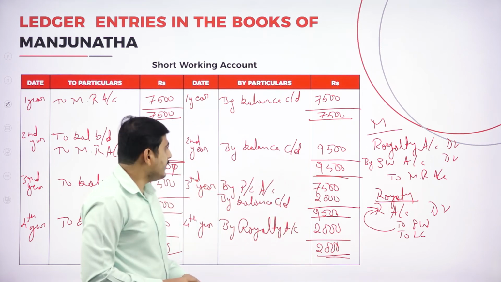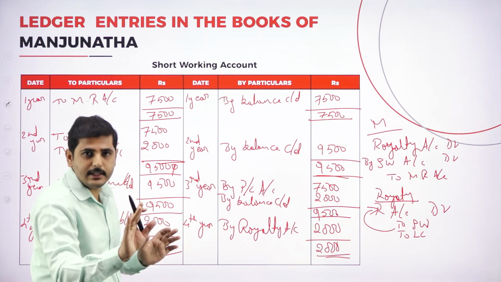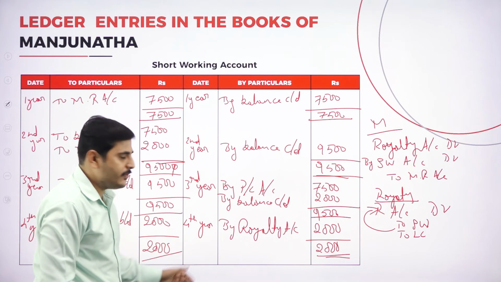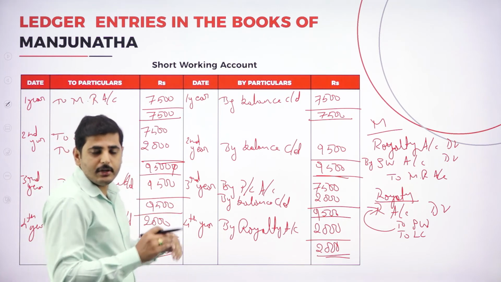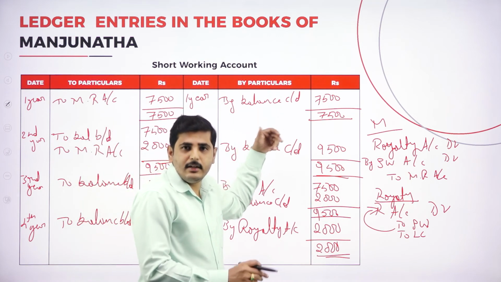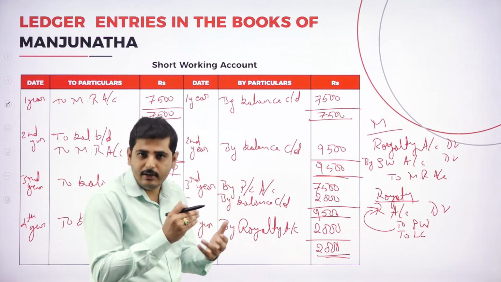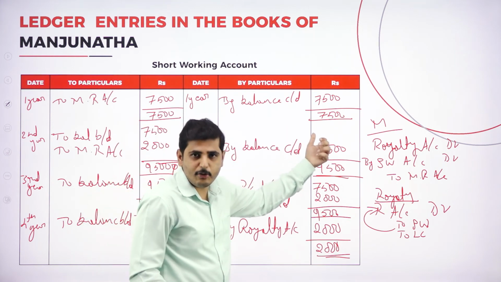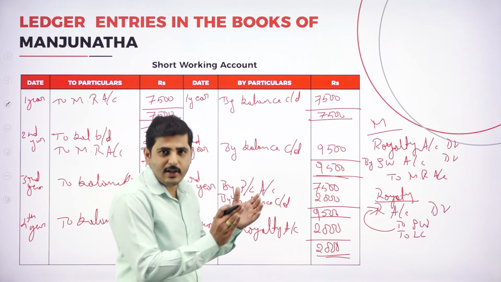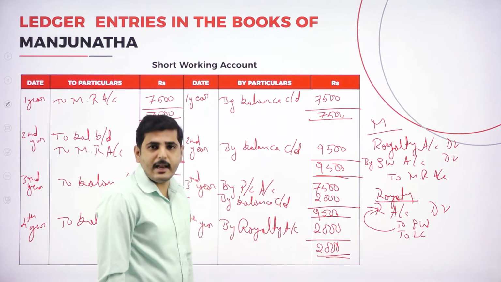I hope you're understanding. I'm teaching the crude method now, how to prepare the short working without knowing the journal entry. When short working appears, we should write to minimum rent account. If it is recovered, we can write by royalty account. If it is irrecoverable, we transfer it to profit and loss account, by profit and loss account. If we could not recover and could not transfer to profit and loss account either, that amount will be transferred to next year. That will be by balance carried down.